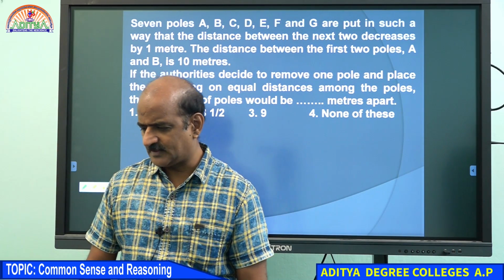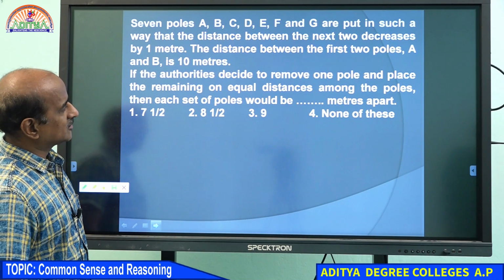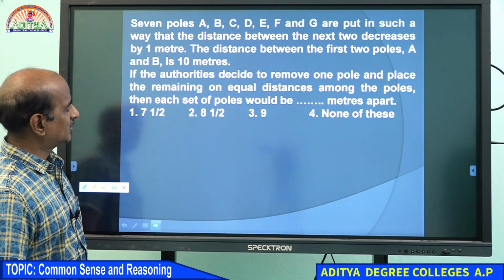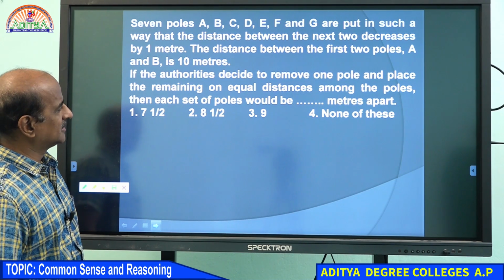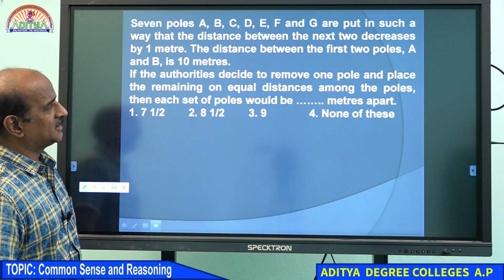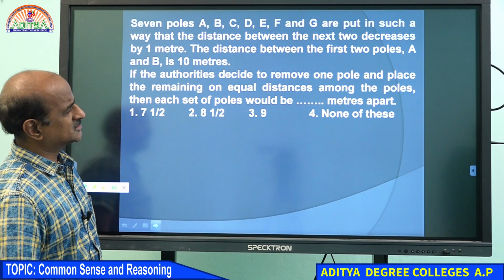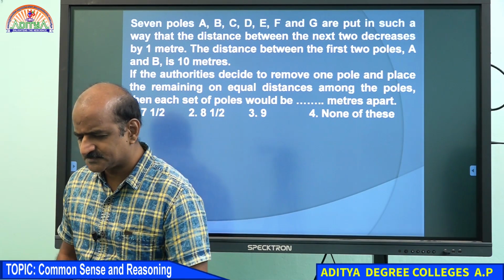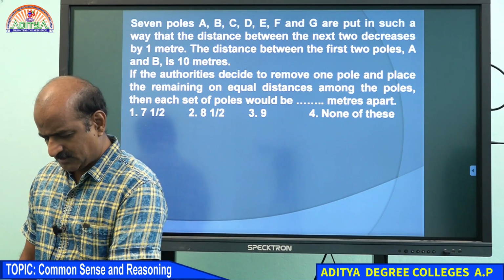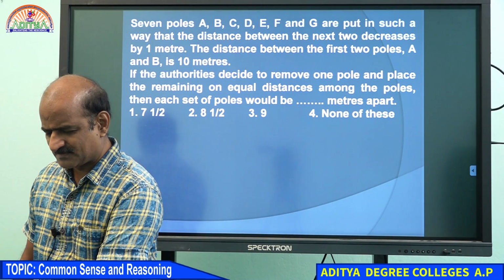Okay, fine. If the authorities decided to remove one pole and place the remaining poles at equal distances, then each of the poles would be how many meters apart? No, no, 7.5 is not correct, man. 7.5 is not correct.